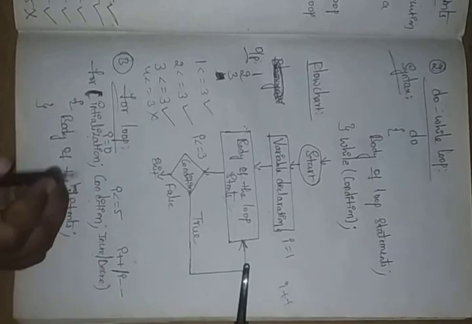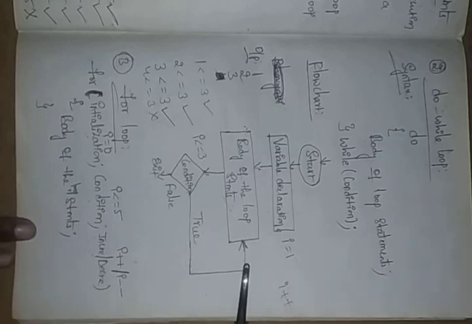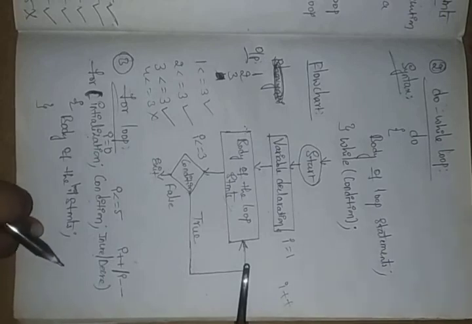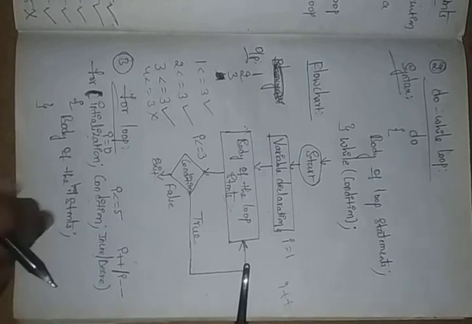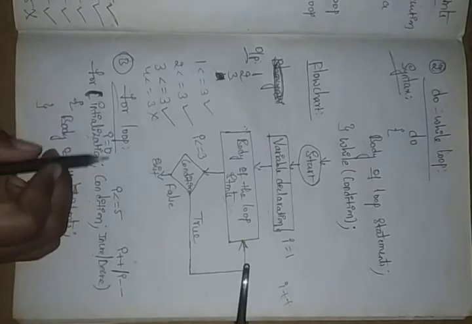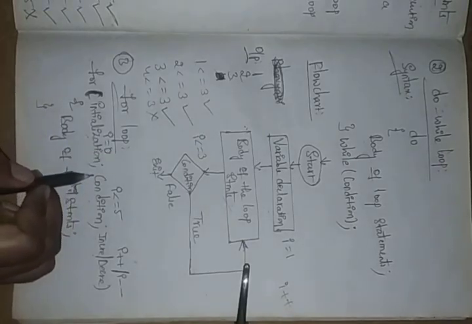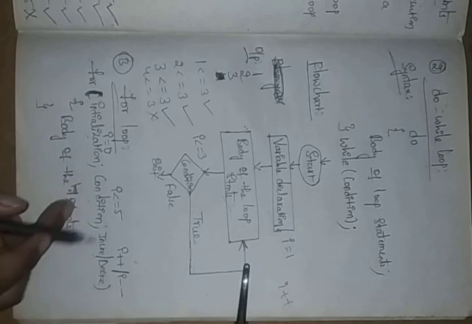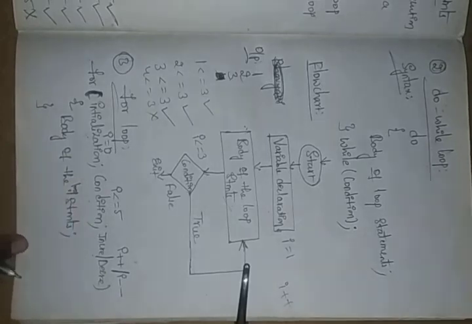First it initializes. In the execution of the for loop, the control initializes the variable first. After the initialization, the control checks the condition. 0 less than or equals to 5. Is this correct? Yes. If the condition is true, the body of the loop statement will be executed.